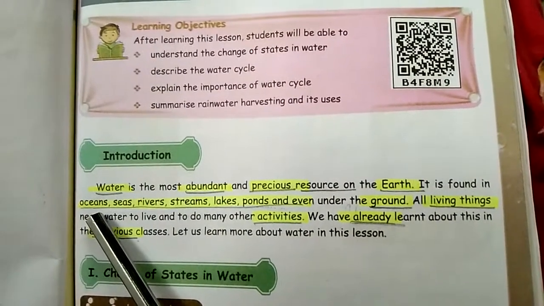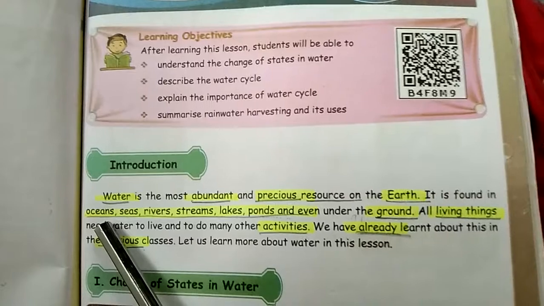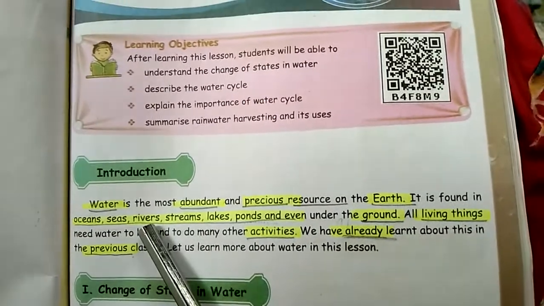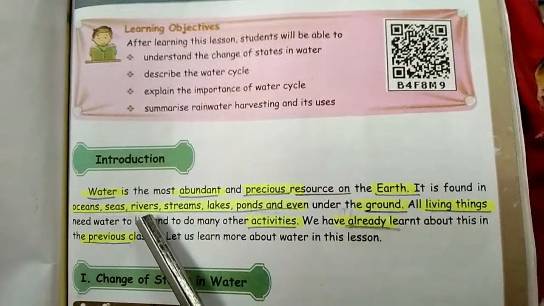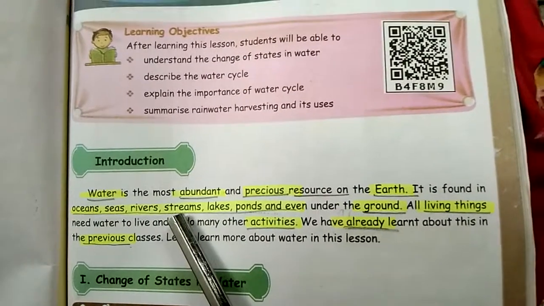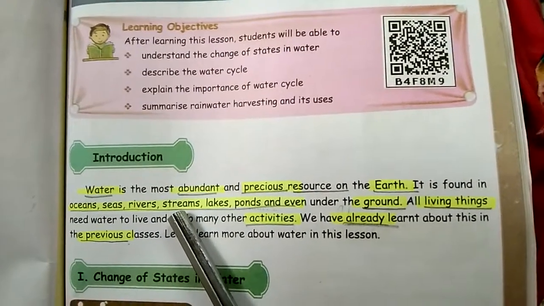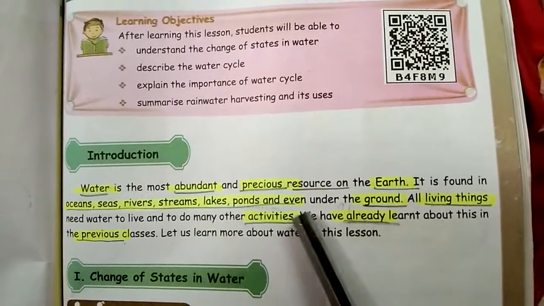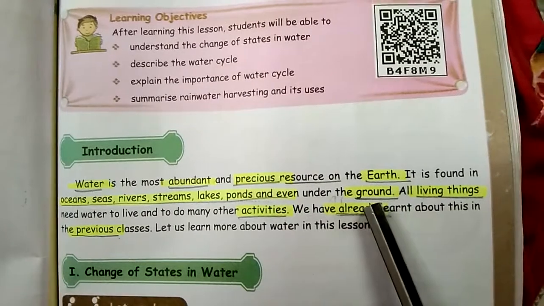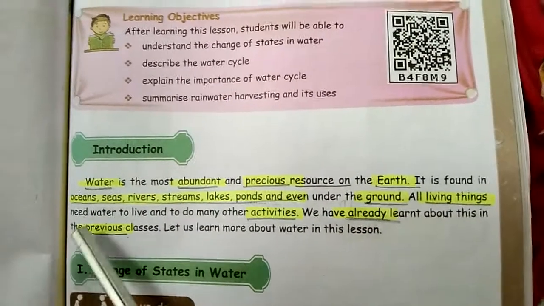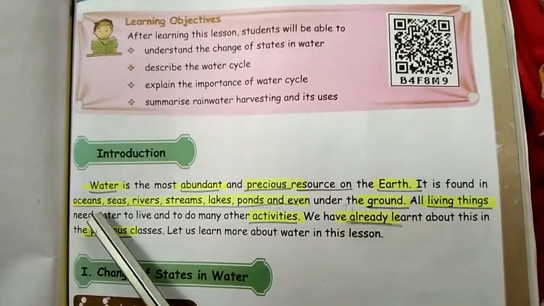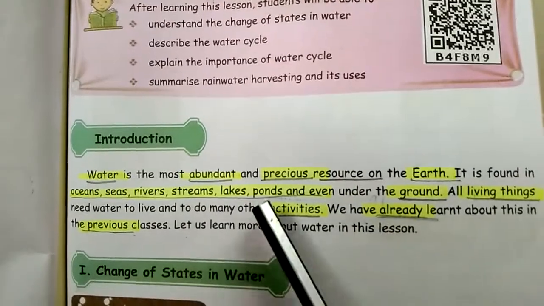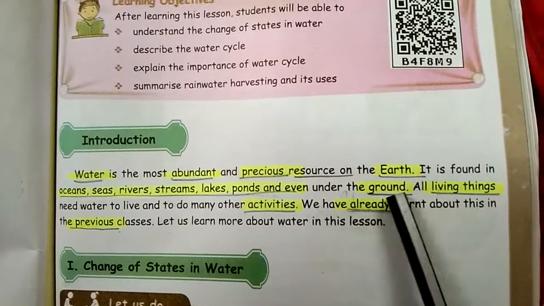Yes, we'll go to the beach. What is in the beach? The salty water. In the seas, in the river, we'll get fresh water. Streams means small waterfalls, and lakes, ponds, and even under the ground. See, where are we getting the water? Ocean, seas, rivers, streams, lakes, ponds, and even under the ground.